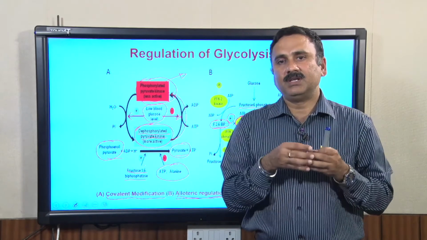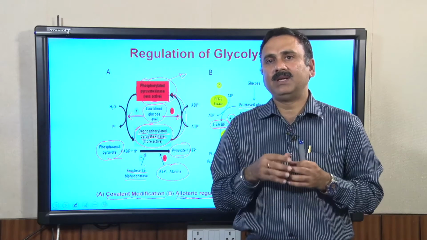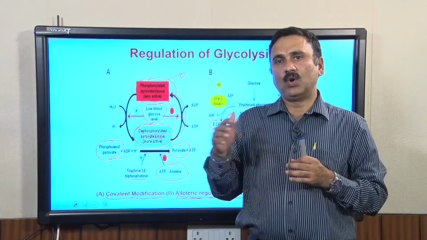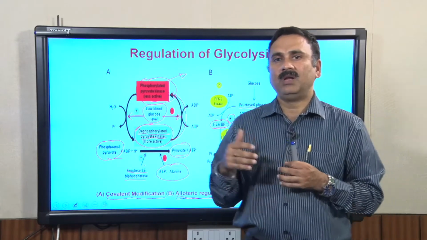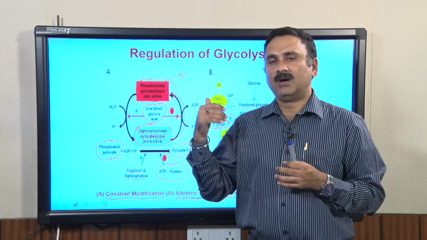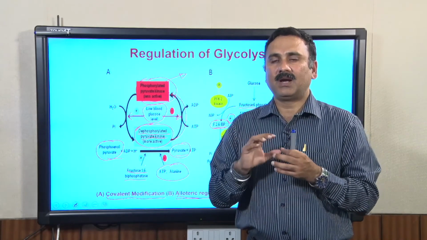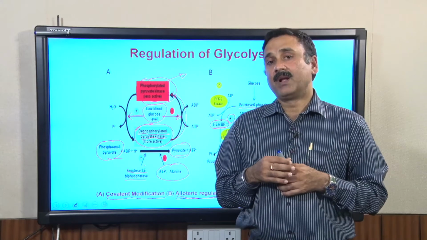This transport never happens in the pyruvate form. The pyruvate gets converted into acetyl CoA, and then the acetyl CoA moves into the mitochondria and catalyzes the downstream reactions, and these reactions occurring inside the mitochondria are called the Krebs cycle.